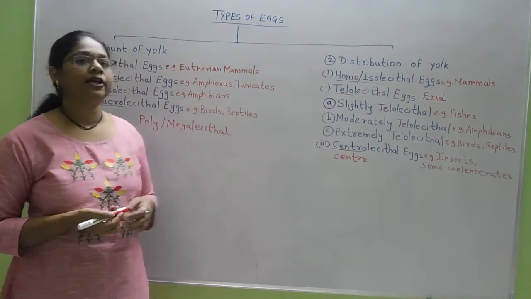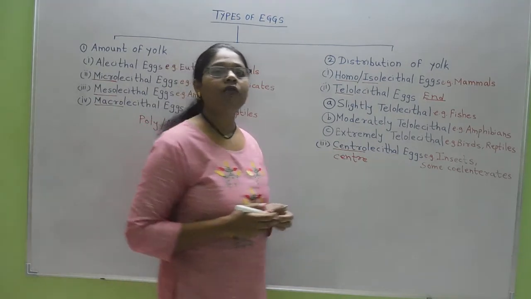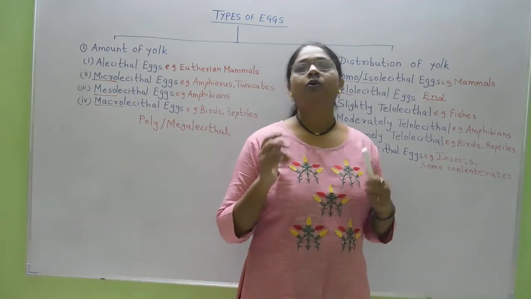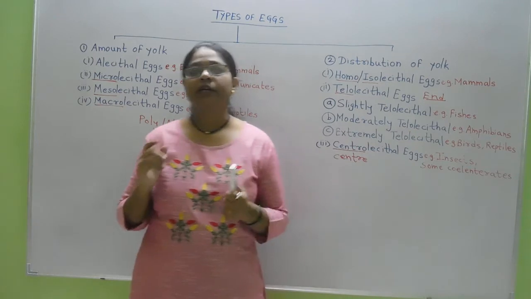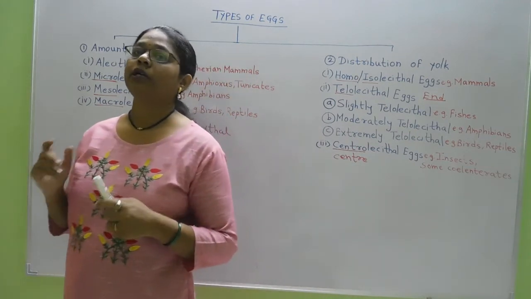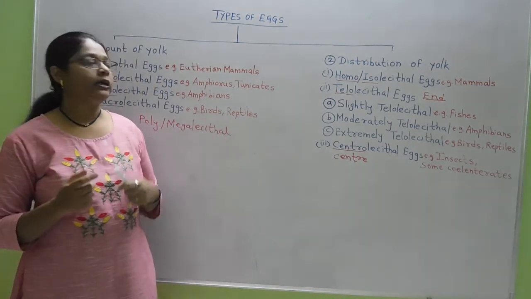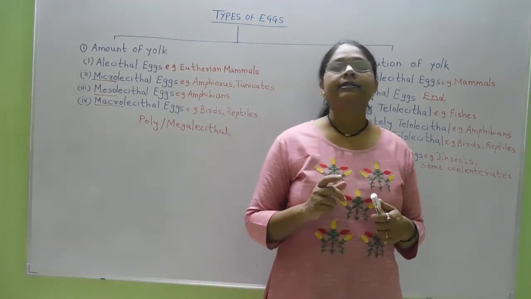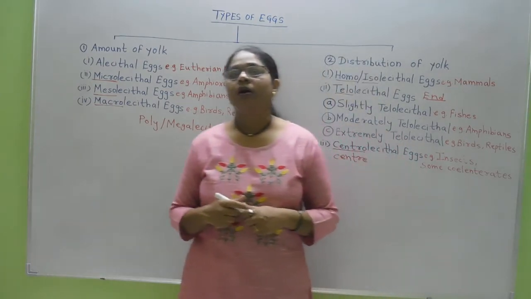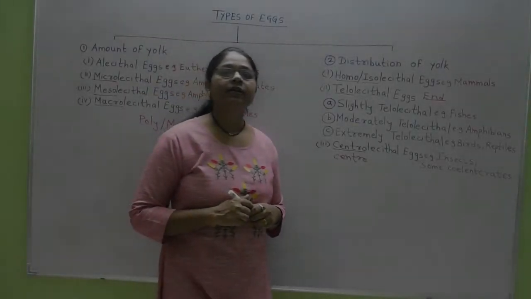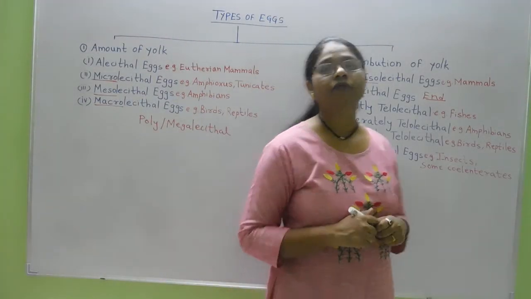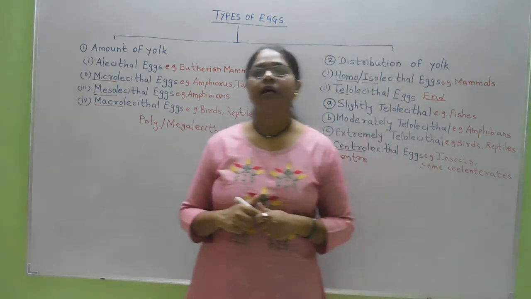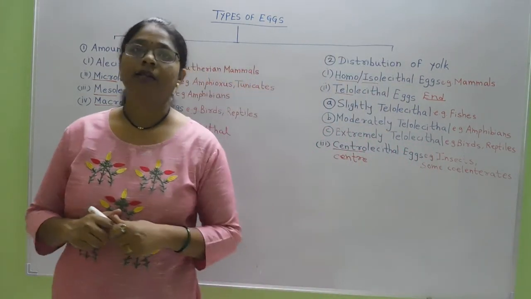In the next lectures we will see the details of types of cleavages. The types of cleavage mainly depend upon the type of egg, or indirectly you can say that the type of cleavage in a particular egg is dependent upon the amount as well as distribution of yolk inside the egg. So in the next lecture we will see types of cleavage according to the type of egg. Thank you so much.